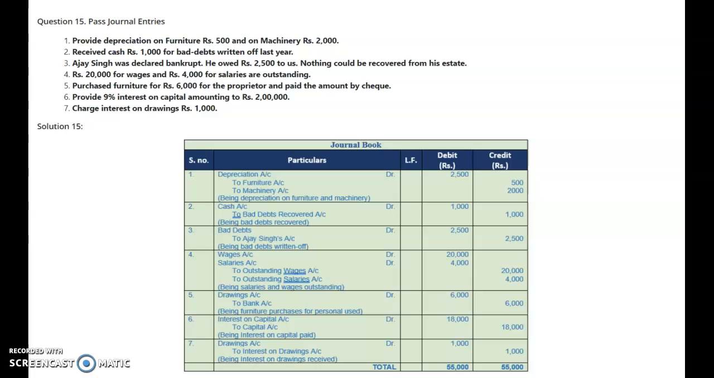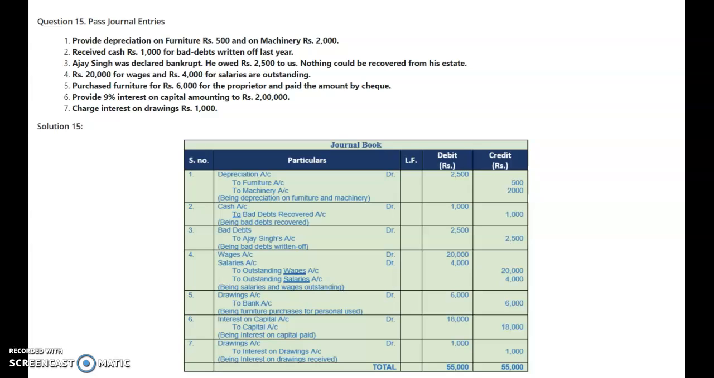What it means is that it is regarded as drawings, because any amount or anything which is used by the proprietor for his personal use will be recorded as the amount of drawings. So here, purchase furniture rupees 6,000 for the proprietor and paid the amount by check. Payment is made by check, so bank account will be credited and drawings account will be debited. The journal entry will be drawings account debit to bank account with the amount of rupees 6,000.